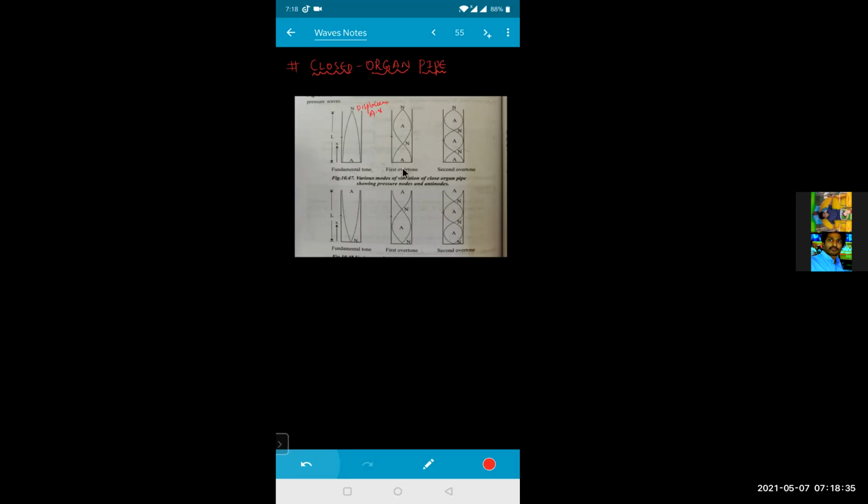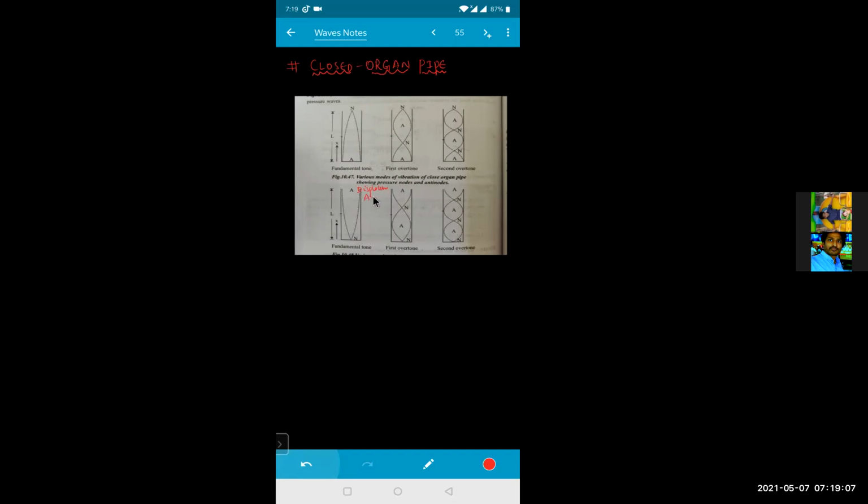For the fundamental mode, this will be your first antinode and this will be your second antinode. Or else you can take this as the first antinode. So I can draw here. Better take this diagram, for the pressure wave: the variation of the vibrations of the closed organ pipe showing the pressure nodes and antinodes. At this point we get the pressure node, and this point is known as the displacement antinode. I'll write here that this represents the antinode.